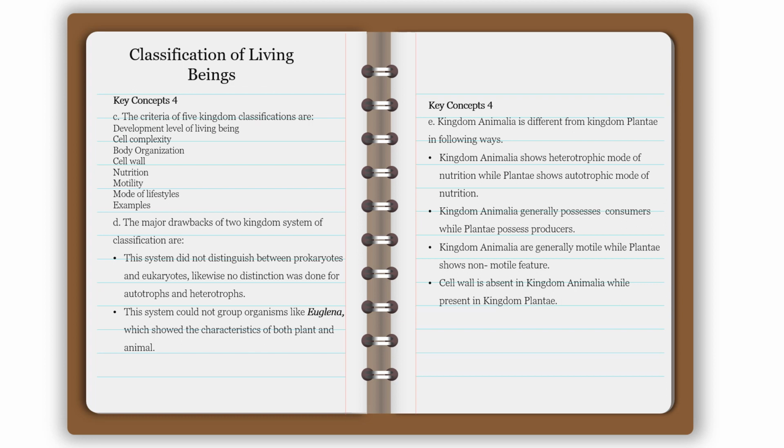E. Kingdom Animalia is different from kingdom Plantae in following ways. Kingdom Animalia shows heterotrophic mode of nutrition, while Plantae shows autotrophic mode of nutrition. Kingdom Animalia generally possess consumers, while Plantae possess producers. Kingdom Animalia are generally motile, while Plantae shows non-motile feature. Cell wall is absent in kingdom Animalia, while present in kingdom Plantae.